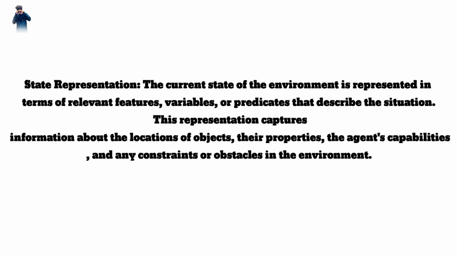2. State representation. The current state of the environment is represented in terms of relevant features, variables, or predicates that describe the situation. This representation captures information about the locations of objects, their properties, the agent's capabilities, and any constraints or obstacles in the environment.